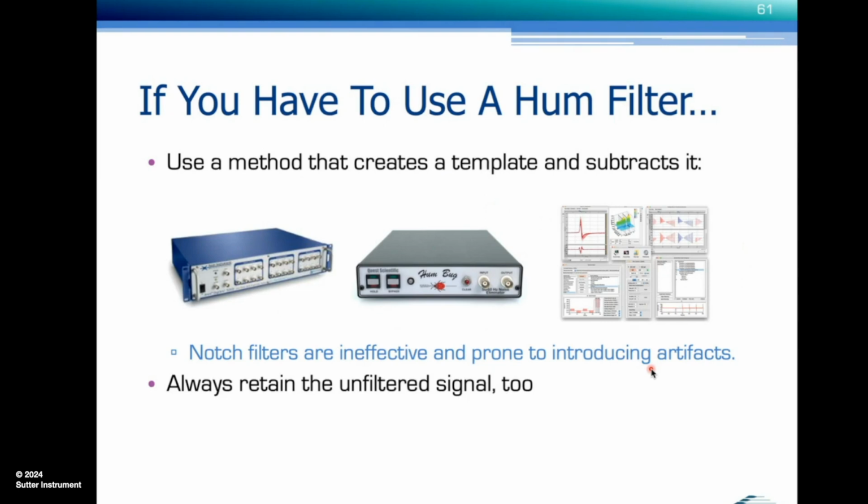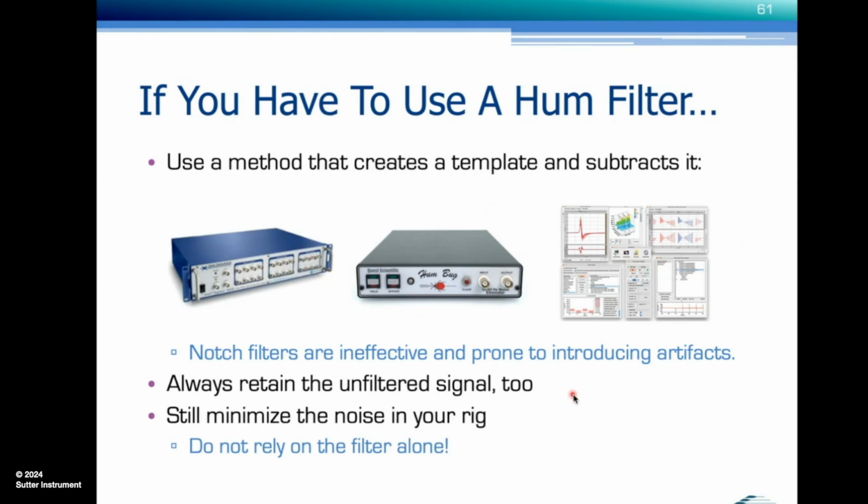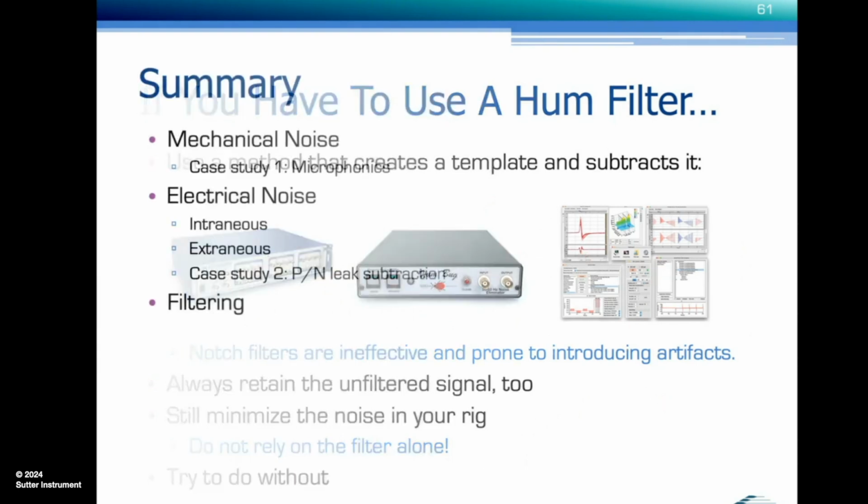You always want to retain the unfiltered signal too. So if you use a hardware item, then record the original signal in addition to the filtered signal. And you still want to minimize the noise in your rig first and not rely on the filter alone. The smaller the line frequency hum is that goes into one of these methods, the better the result. And I can only say it again, try to do without.